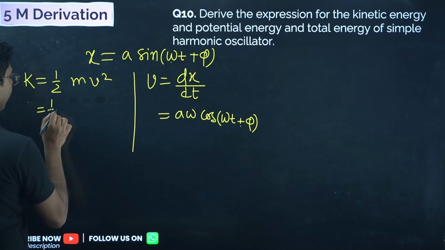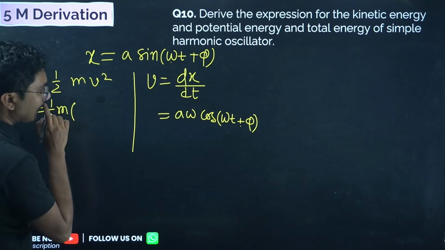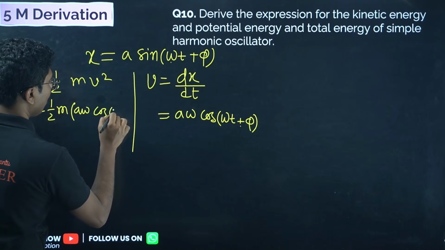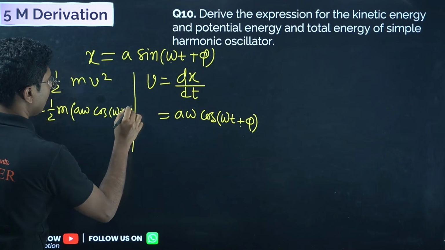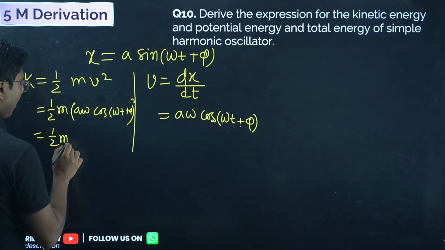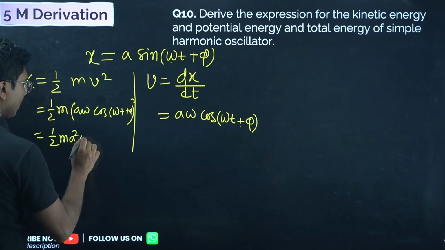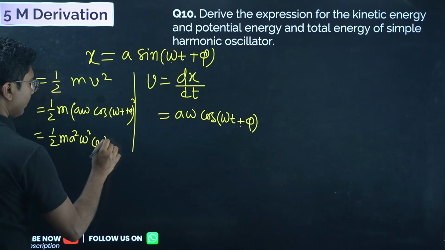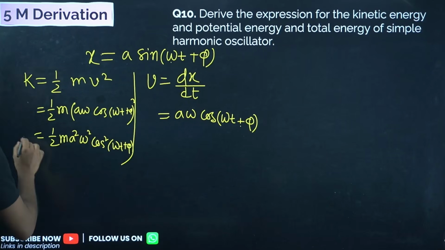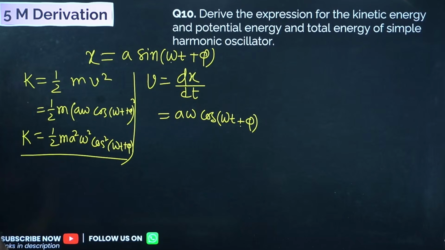So half m into a omega cos omega t plus phi whole square. So we get half m a square omega square cos square omega t plus phi. Okay, so this is the kinetic energy. Simple. You don't have to do anything else.